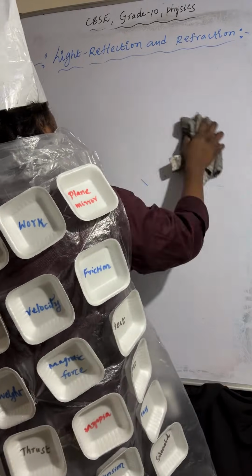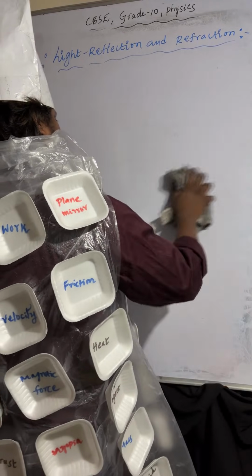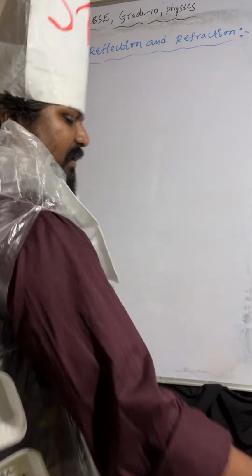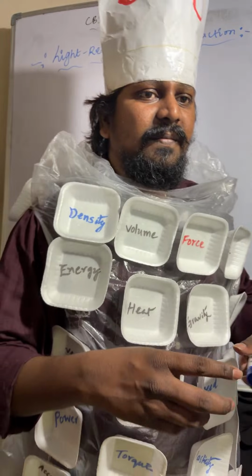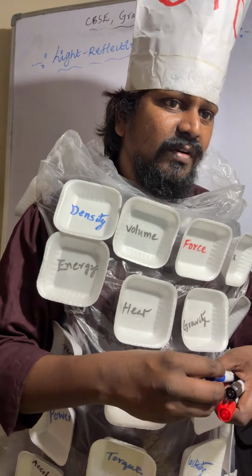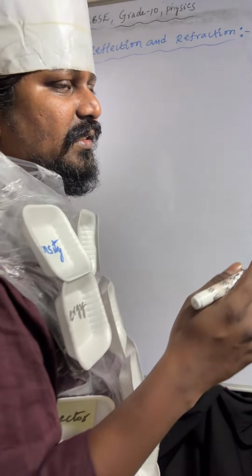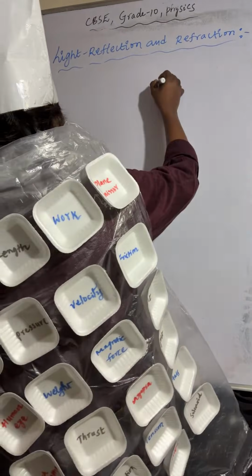Next one is the nature of the image formed by the plane mirror. Understood or not? Just check once here.